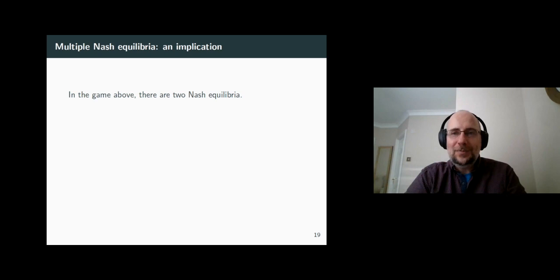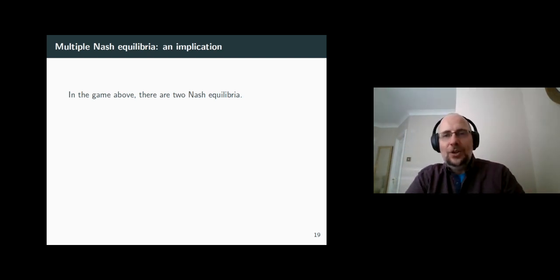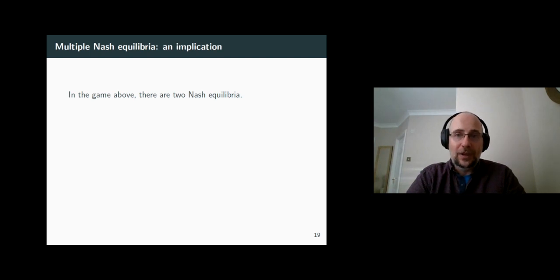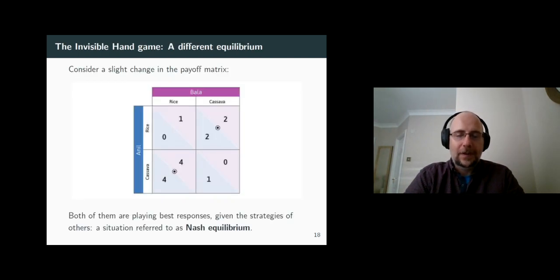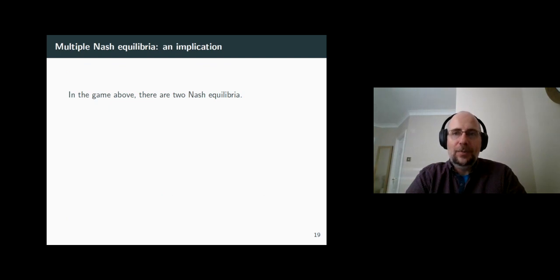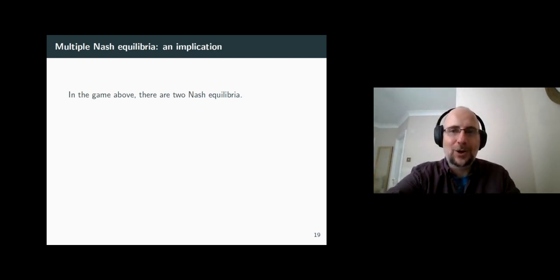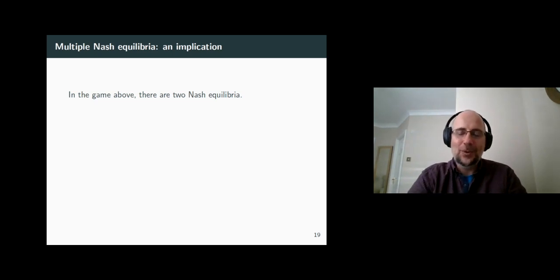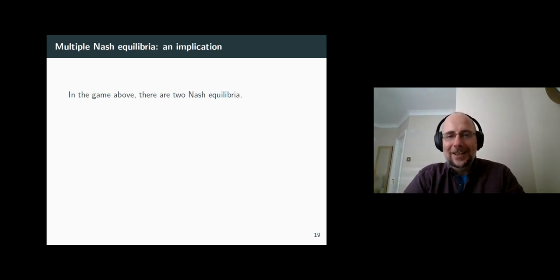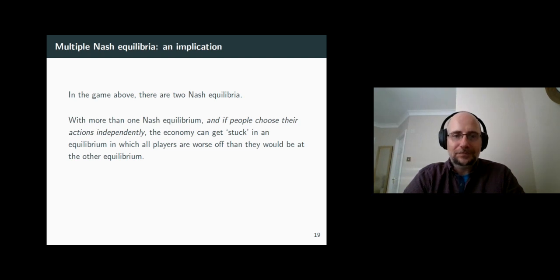So when each of the players plays their best response given the strategies of others, we arrive at a situation called a Nash equilibrium. However, notice that this may lead to the old equilibrium of 4 and 4, right? But it may also lead to an equilibrium with far lower societal benefits. As a whole, society gets twice as much when everyone plays their dominant strategy, and twice as little when it gets into a bad Nash equilibrium.